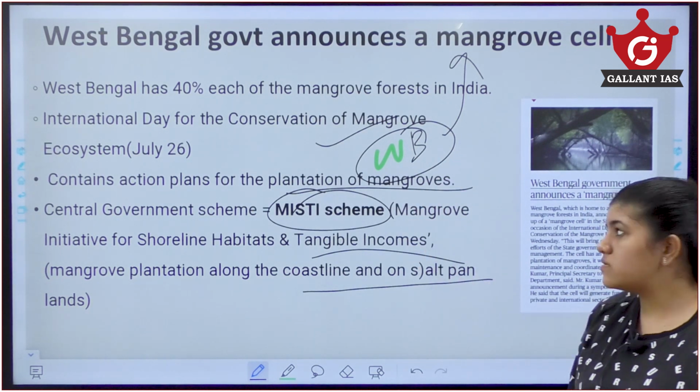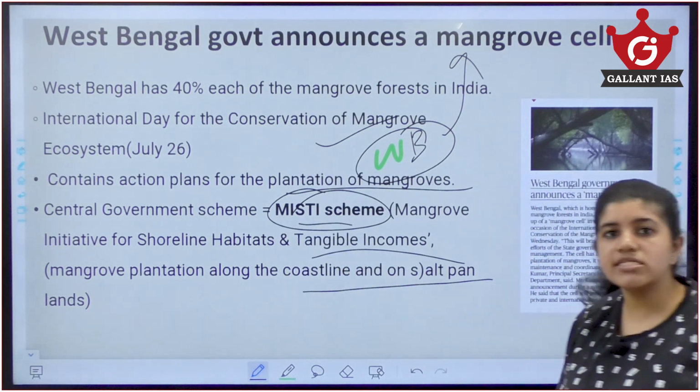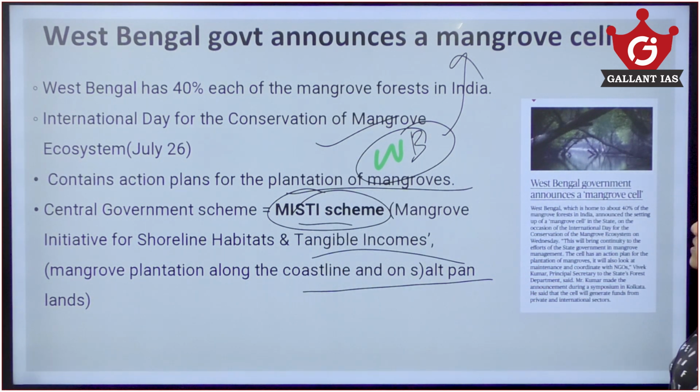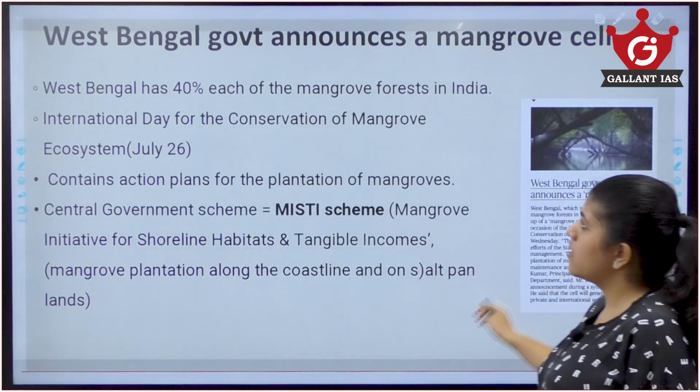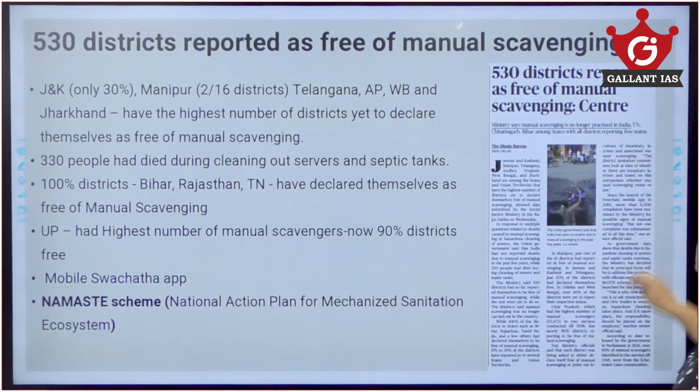They are starting a mangrove cell, and also the government scheme called the Mishti scheme to aid and help in improving the mangrove ecosystem in India. Other 530 districts reported as free of manual scavenging.